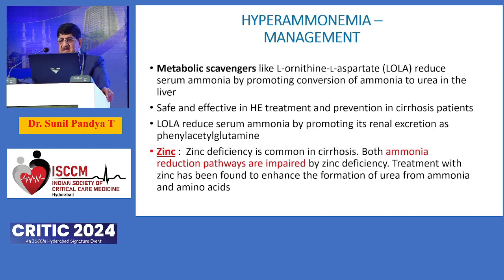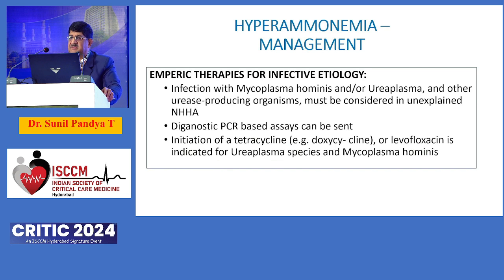Metabolic scavengers like GLOLA have been mentioned. It helps in hepatic cause of hyperammonemia, but non-hepatic causes it doesn't help. Zinc deficiency, as has been mentioned, zinc is a coenzyme required in the urea cycle, and supplementing it also helps in treatment of hyperammonemia. Empiric therapy, especially for non-hepatic causes of hyperammonemia, especially when you're suspecting infection as a cause, especially post-lung transplantation, can be of use.